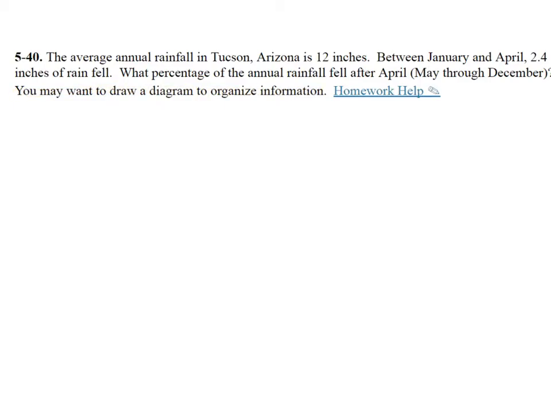So going back to the directions, they're saying the average annual, which means the whole year. Annual means the whole year. So the average is 12 inches. However, they're saying between January and April, only 2.4 inches of rain. So that's important information. Now we're being asked what percentage of the annual rainfall fell after April. That means May through December. And the suggestion is we may want to draw a diagram.